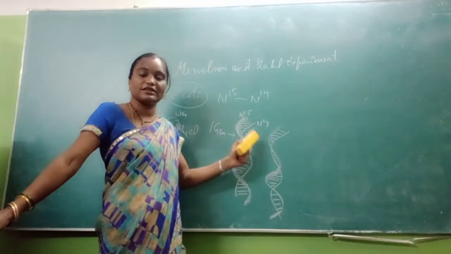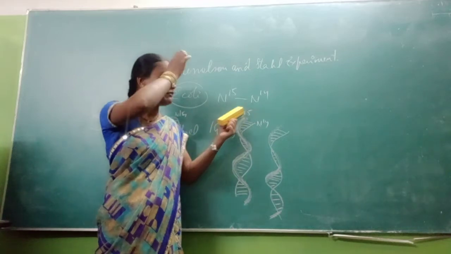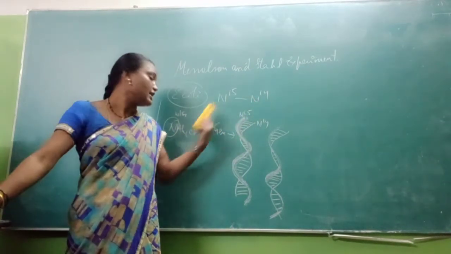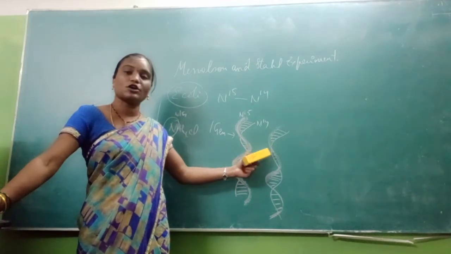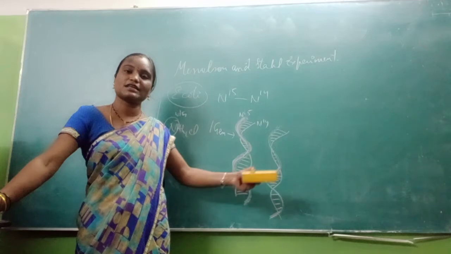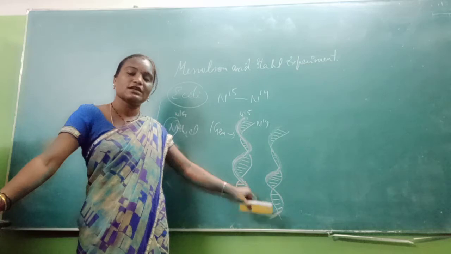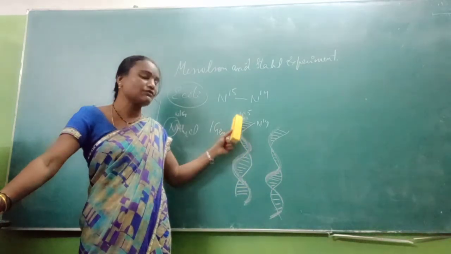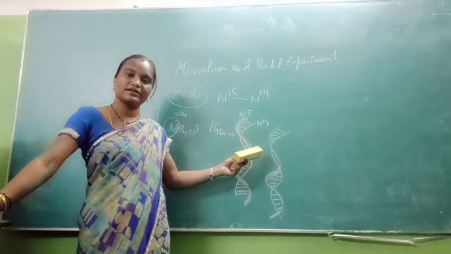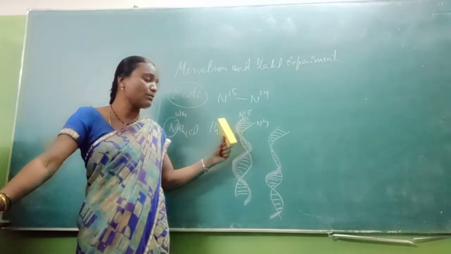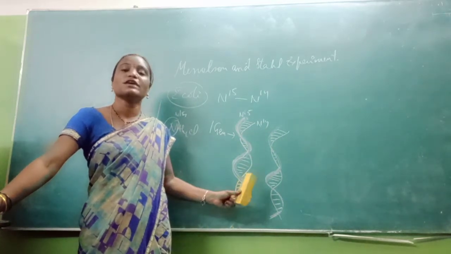So in the first generation, after 20 minutes, this E. coli is grown in normal media, that is N14, NH4Cl, where this nitrogen is N14. This is a normal media. When it is observed after 20 minutes, two helices are formed. In these two helices, one strand forms an N15-containing band, and it is duplicated, and the opposite strand has N14. So this indicates the semi-conservative mode of DNA replication.